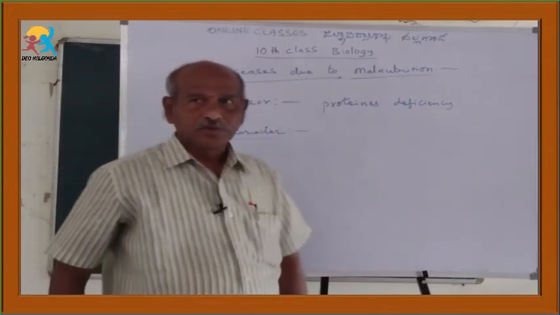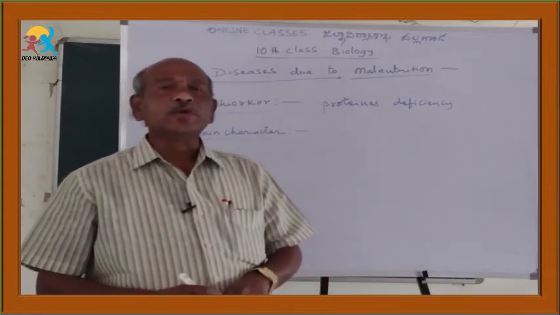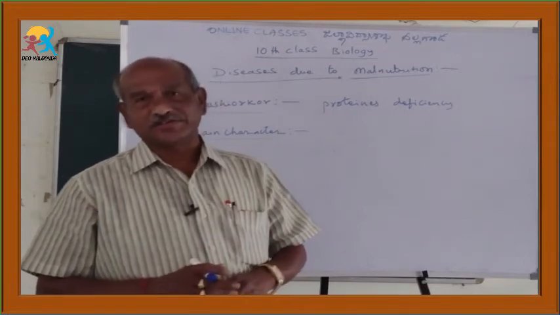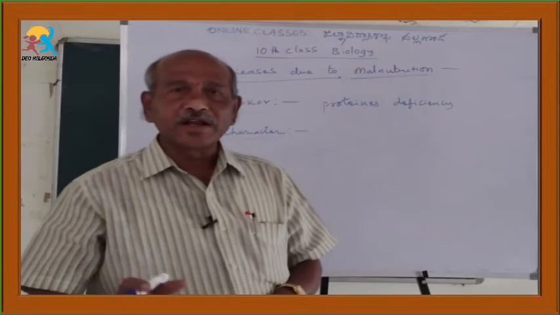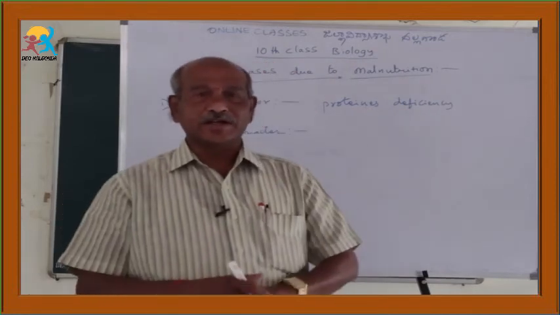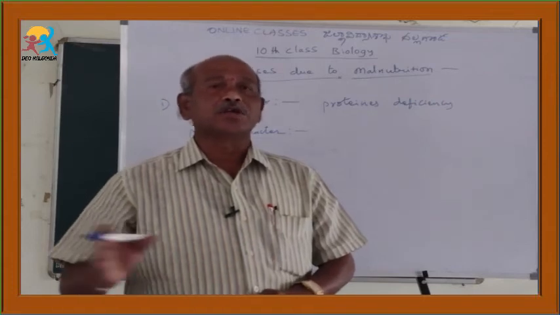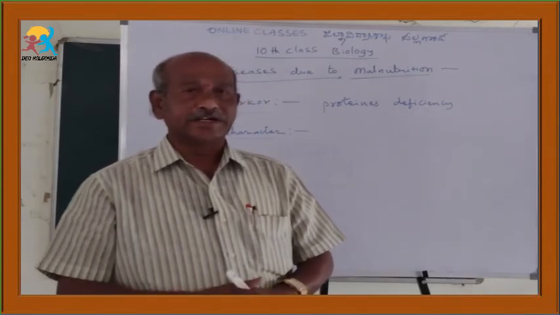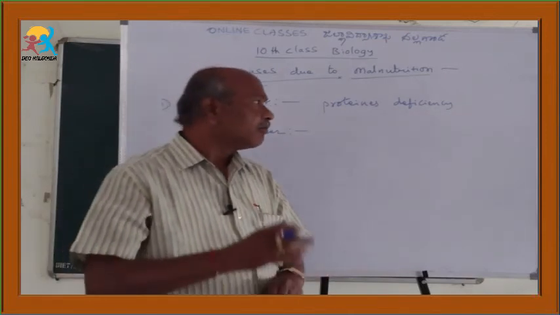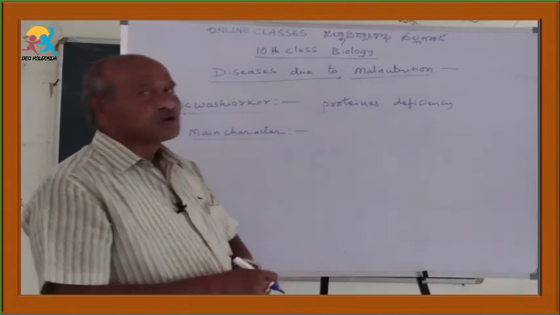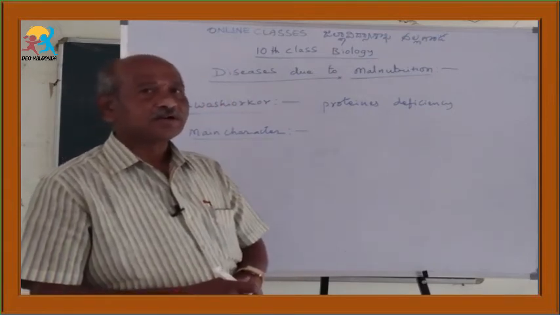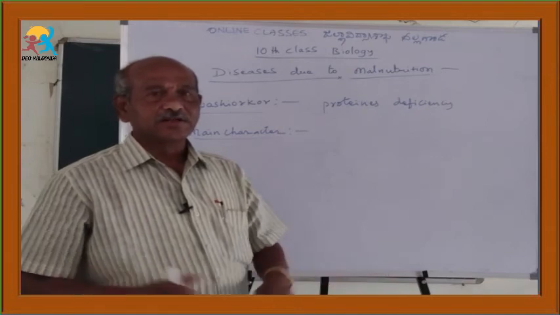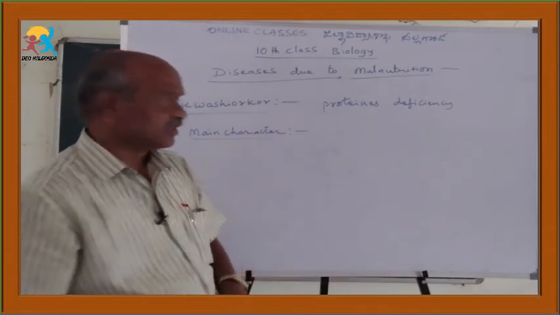The main character is accumulation of water between intracellular spaces. Between one cell and another cell, there is a space present. That is called the intracellular space. Between those spaces, water is accumulated. So that is the main character of kwashiorkor.